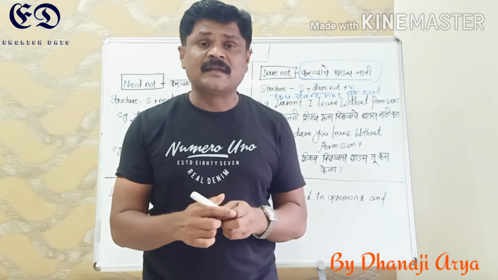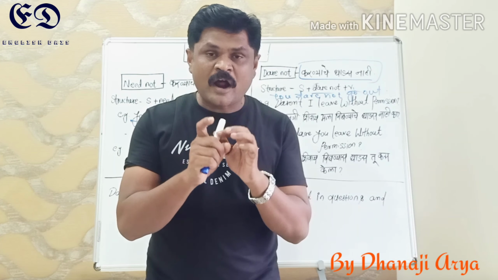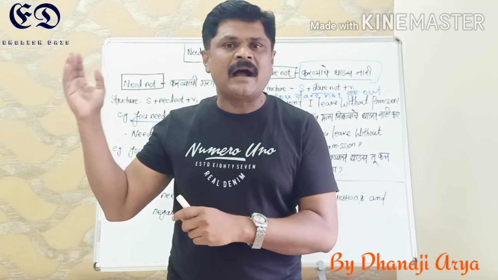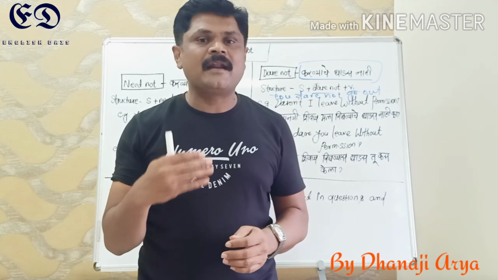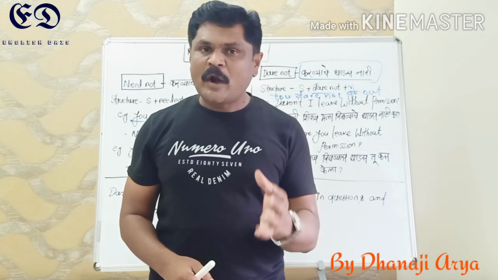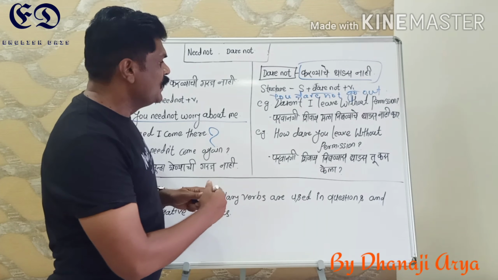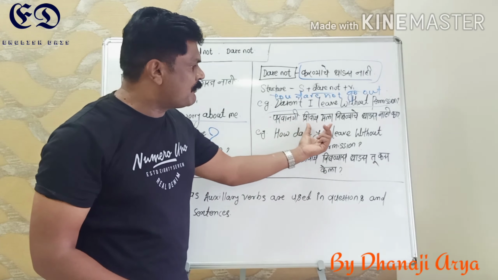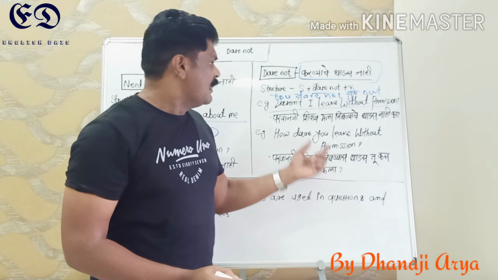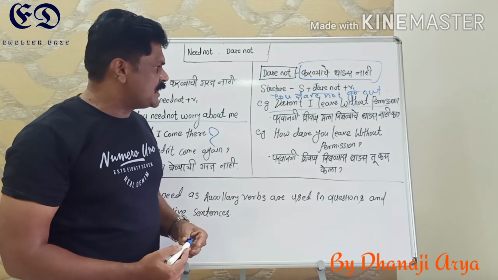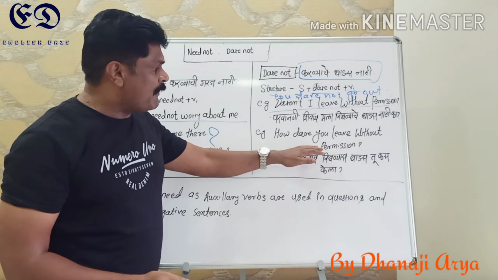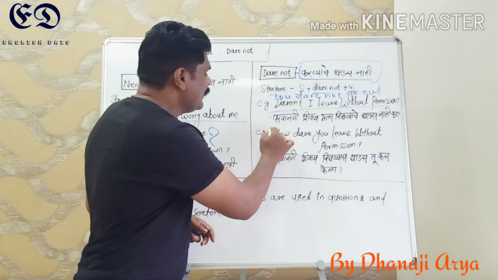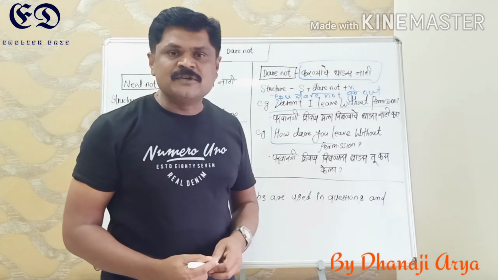So how do we use it: subject, then dare not, and then the verb's first form and the remaining part. In this way we use dare not. Some more examples I'll quote in front of you. Daren't I leave without permission? This is a question. परवानगी शिवाय मला निघण्याचे धाडस नाही का? And one more very famous question that you might have experienced: How dare you?